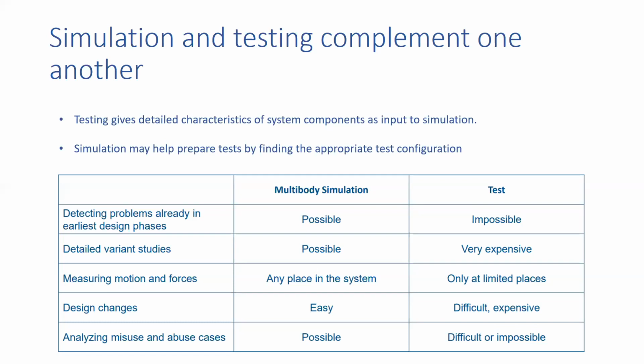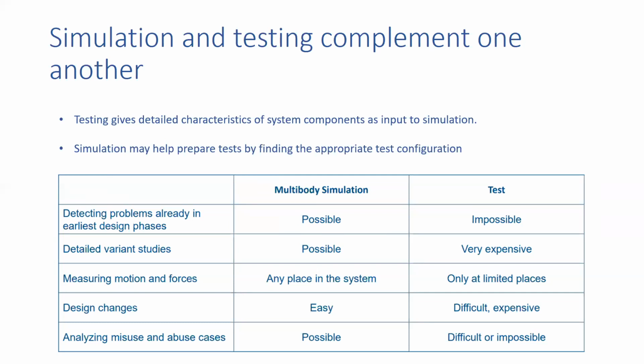Okay, now next is measuring motion and force. Any place in the system, like I told you previously, in each and every place, if you want to calculate, you can calculate the forces applied in the system. But for the test, only for limited places, wherever you applied your sensors, in that place only it will give you the desired output.